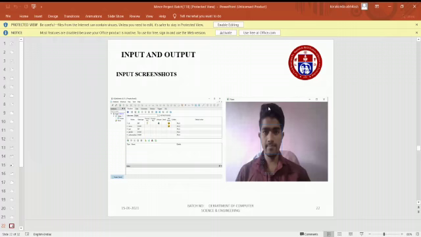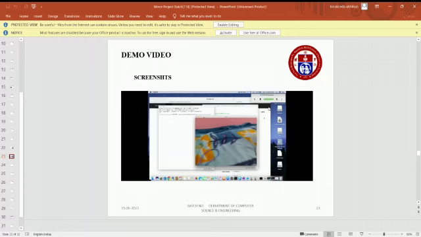This is the expected output we got by checking the authorized person. These are the outputs we get from our project: name, age, gender, and whether he is an authorized or unauthorized person. These will be displayed in the message in the mail. We have also included a demo video.